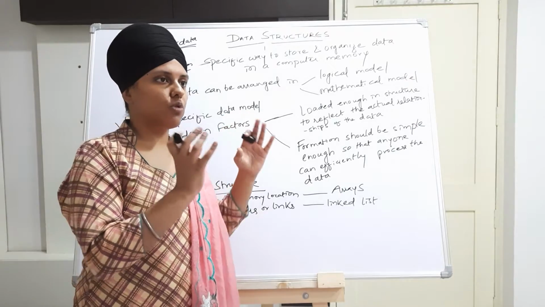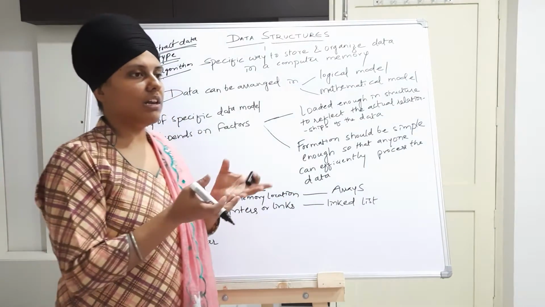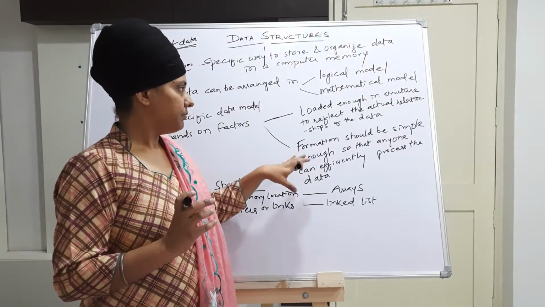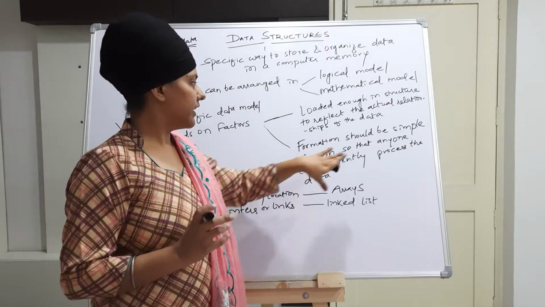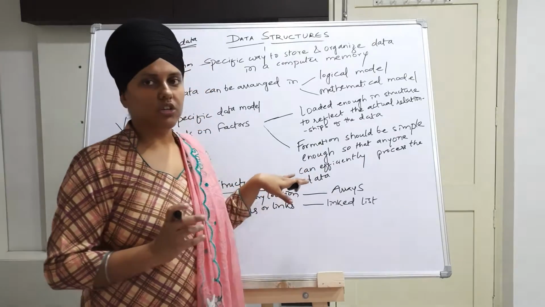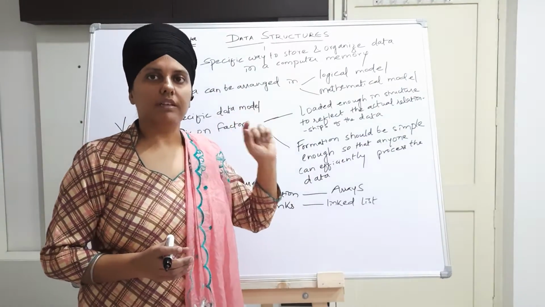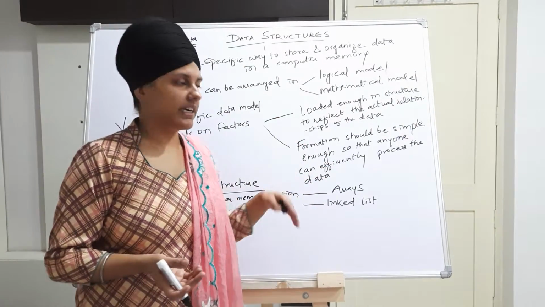So we have to store that much information that will reflect the relationship of the data. Then the formation should be simple enough so that anyone can efficiently process the data. Now the data should be stored so simply that we can easily access that data whenever we need it.